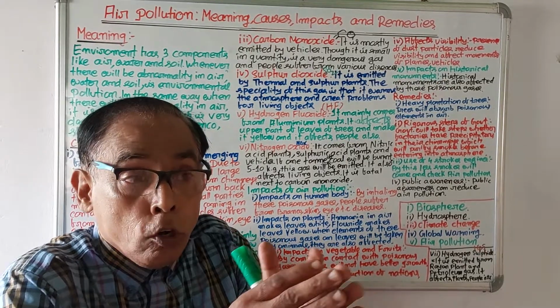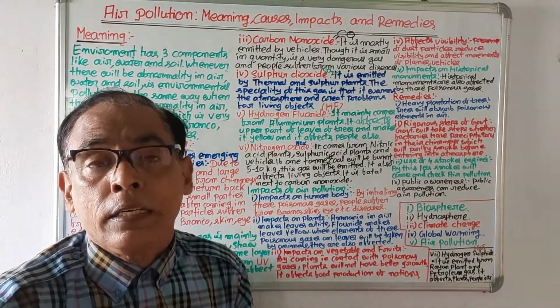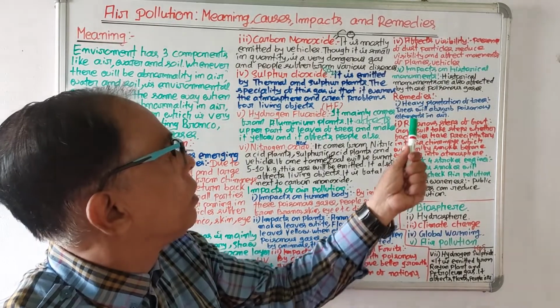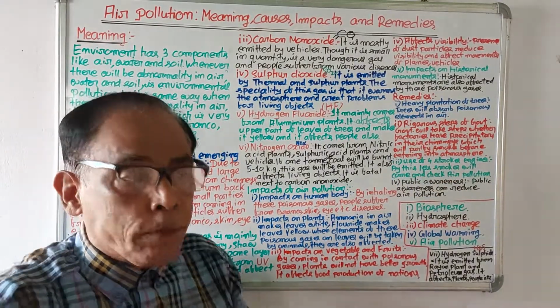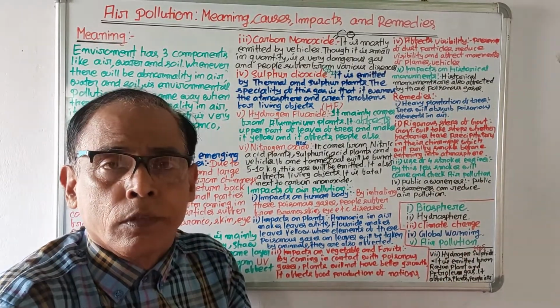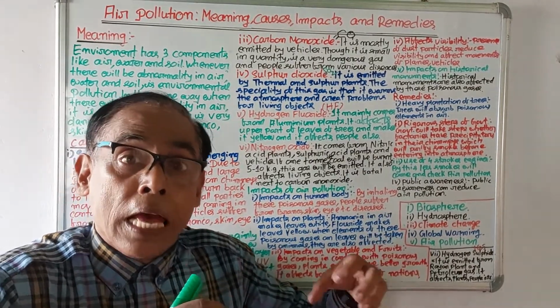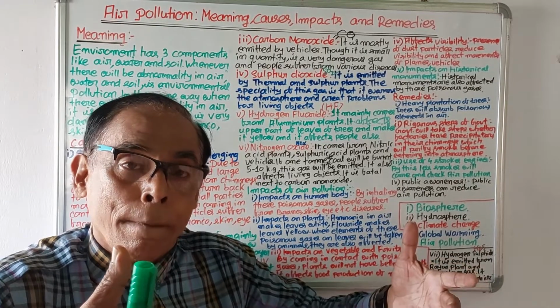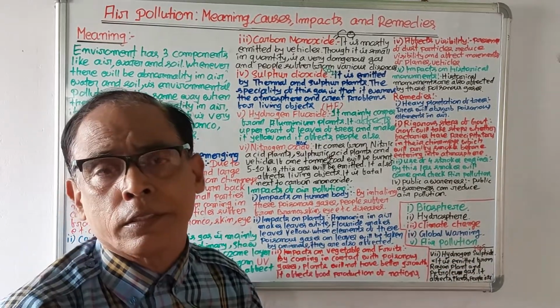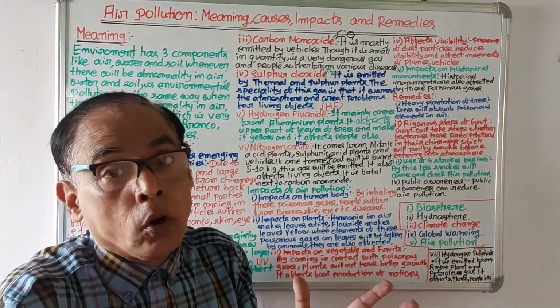Then we will discuss what the remedies are, what steps will be taken to control air pollution. Number one, heavy plantation of trees. If there is heavy plantation of trees, plants have the nature to absorb poisonous elements from the air. So heavy plantation of trees can protect people from air pollution.